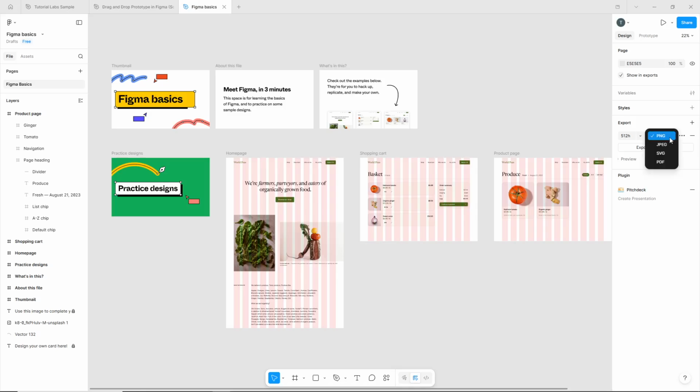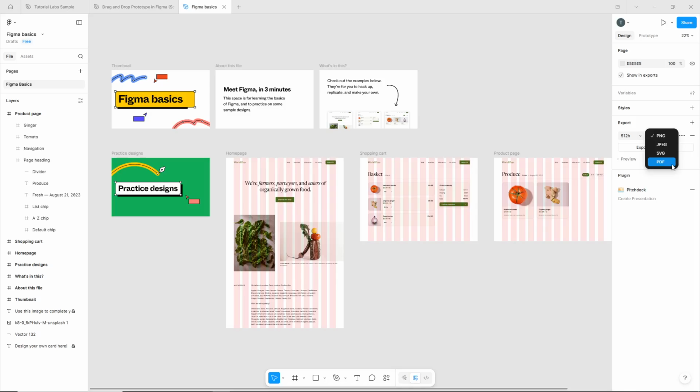Click on it and you'll see options including PNG, JPG, SVG, and PDF. Choose the format that matches your requirements. PNG is great for images with transparency, JPEG works well for photographs and smaller file sizes, SVG is perfect for scalable vector graphics, and PDF is ideal for documents or multi-page exports.